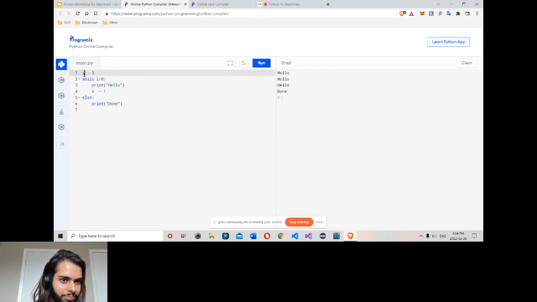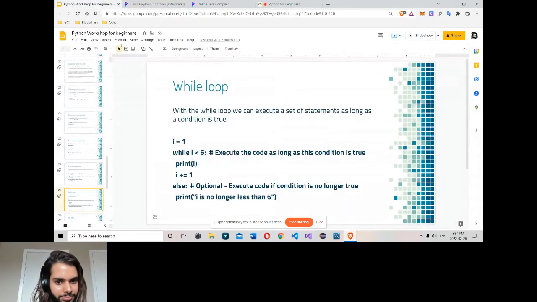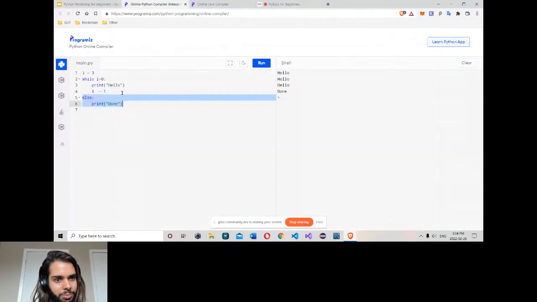Same as other languages, the condition should be here, a colon, define a block with space here. Then when this condition becomes false, else executes this code. So this is a while loop in Python. The else is actually optional, so you don't need it, but you can have it.